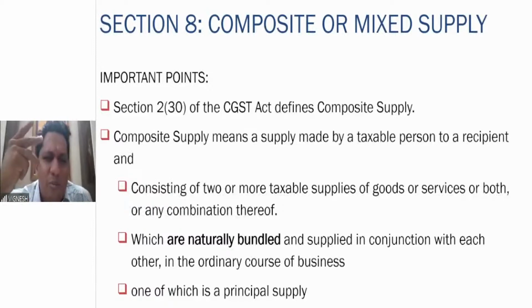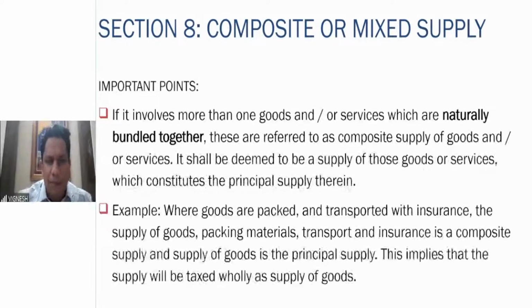Four elements have to be there. One, two or more taxable supplies have to be there. Number two, they have to be naturally bundled together. They have to come and you have to sell it. Number three, it has to be sold in conjunction or combination with each other. And fourth, out of these supplies, one should be a principal supply. One has to be a principal supply. That is exactly your composite supply.